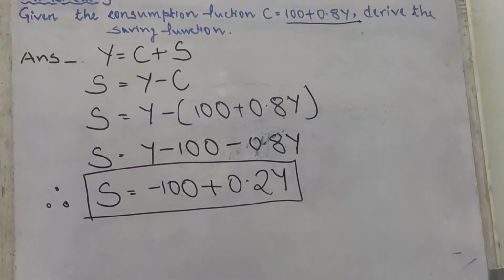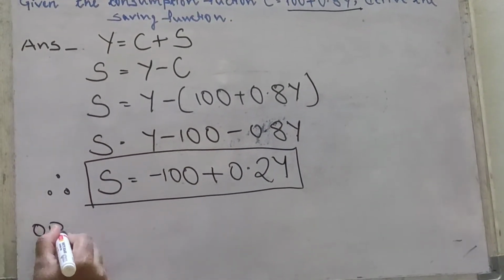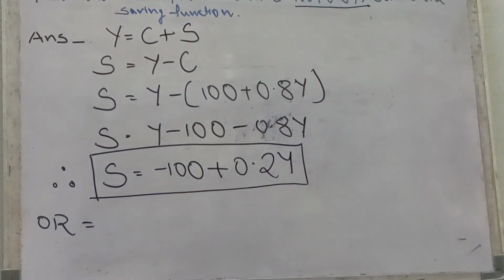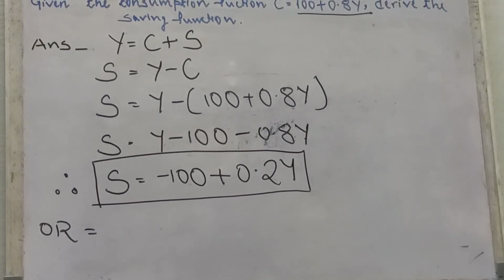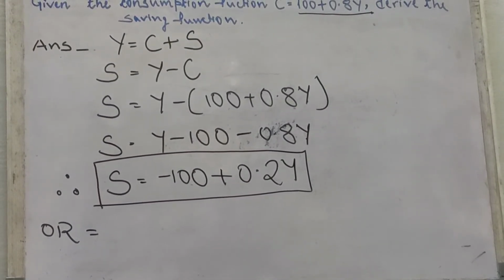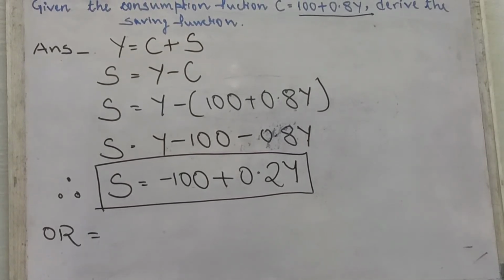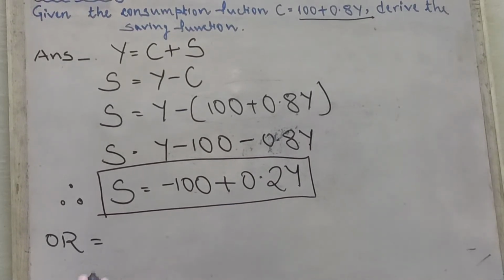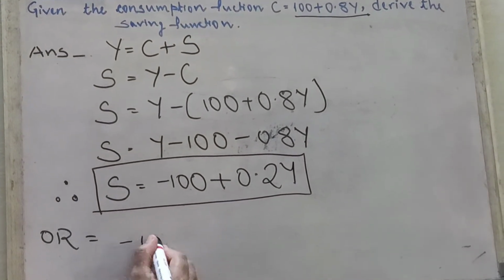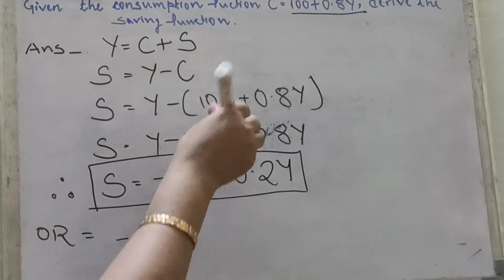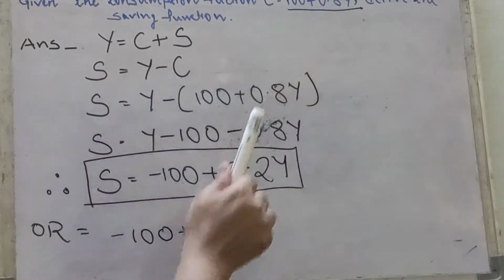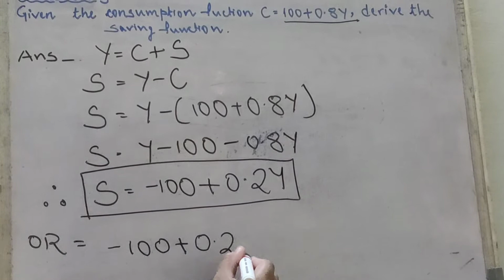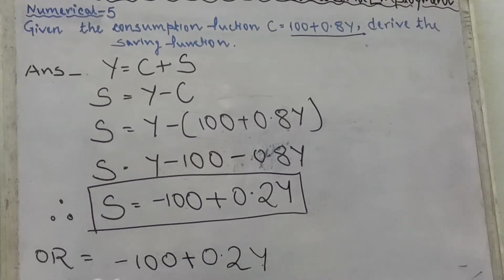We can understand in the other way also, or just we will try to understand. C is equal to 100. That means at the zero level of income, the autonomous consumption is 100. If the autonomous consumption is 100, then the dis saving at the zero level of income is of course minus 100 plus, if the MPC is 0.8, so MPS will be 0.2 and the Y will be Y. This is nothing.